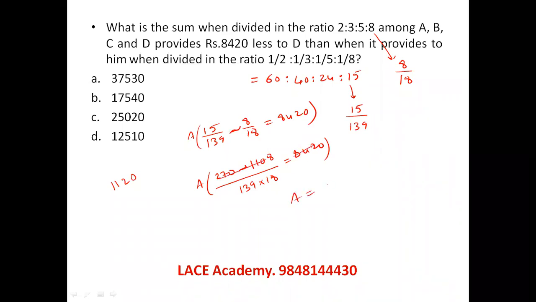So amount is equal to 139 into 18 is 0. So basically 0 is the guaranteed last digit. The next last digit is 2, so 2 should be there. This is the only option which is having it like that. So answer should be 25020. Let's see the next question.